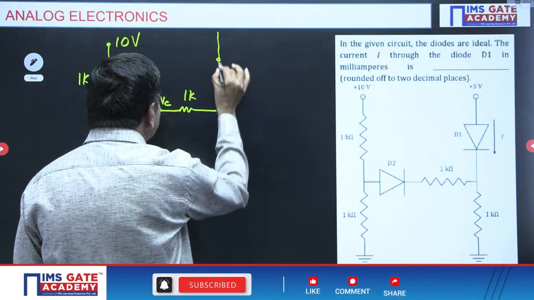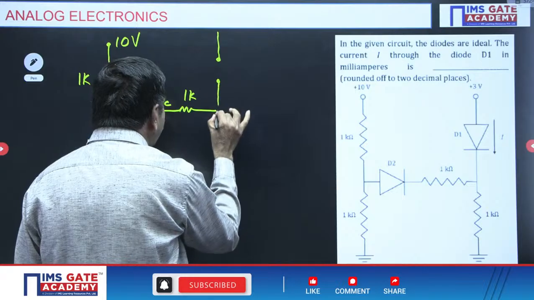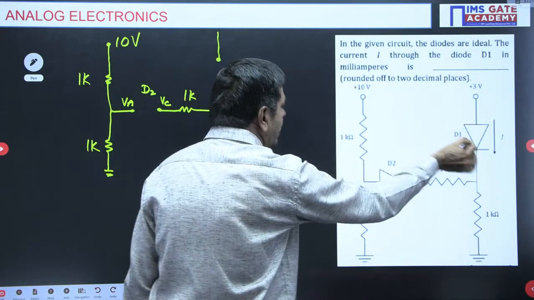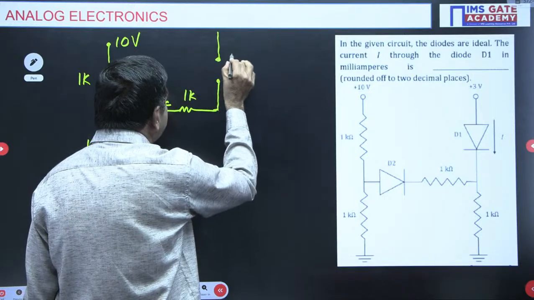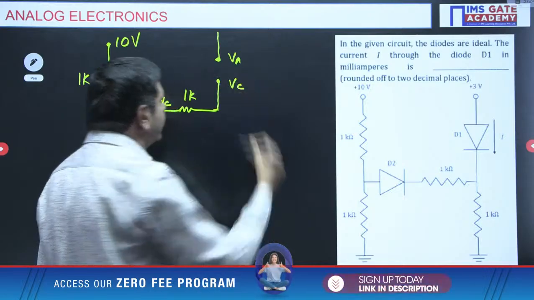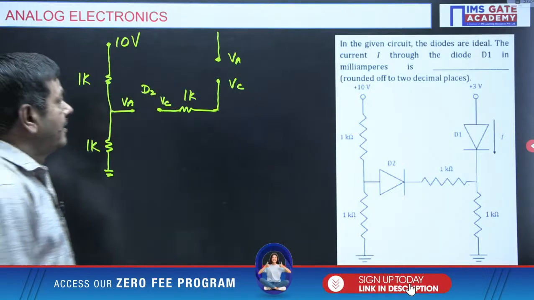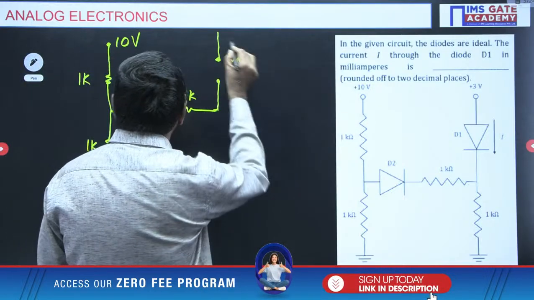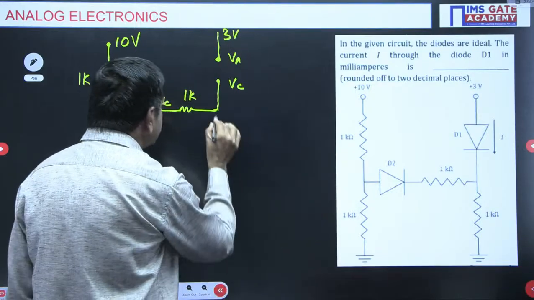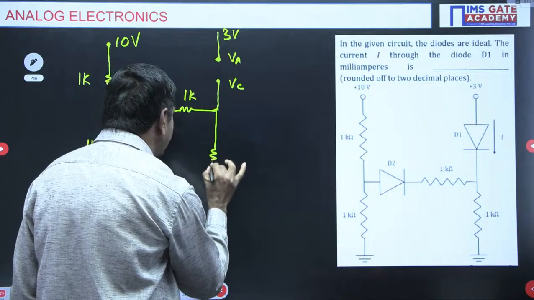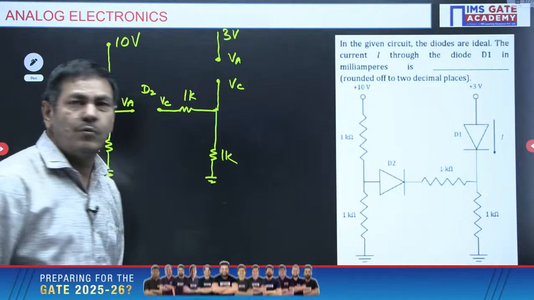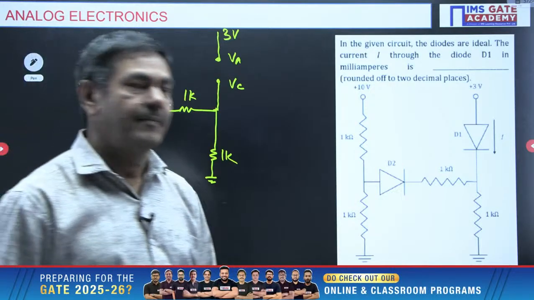In the open circuit test, we are going to identify whether the diode is on or off. This is the anode, this is the cathode. This potential I take as the anode potential, and this potential is the cathode potential. This source is given as 3 volts, and a 1K resistor is connected this side. This is 1K. Just open all the diodes at first.